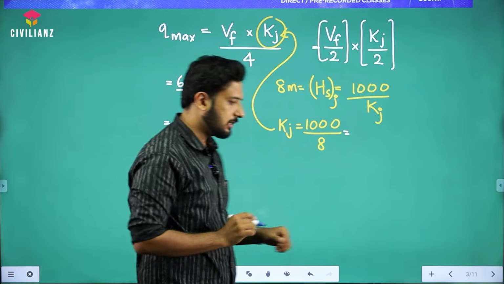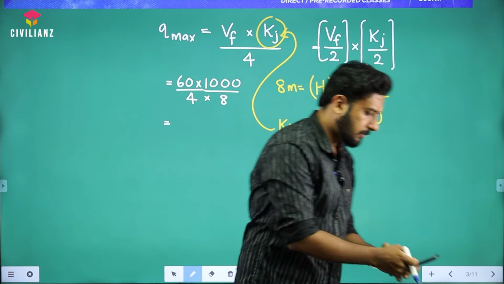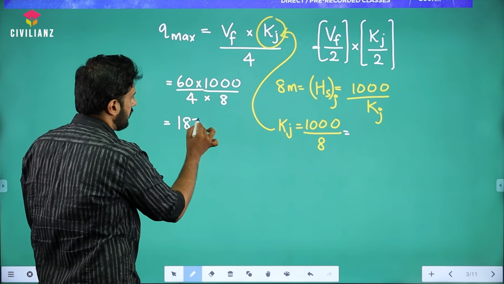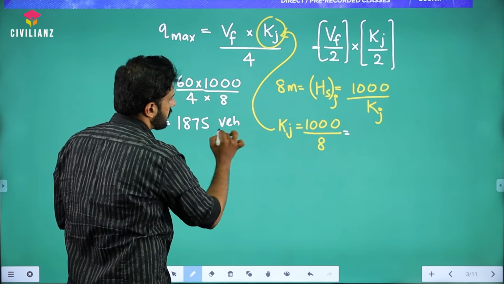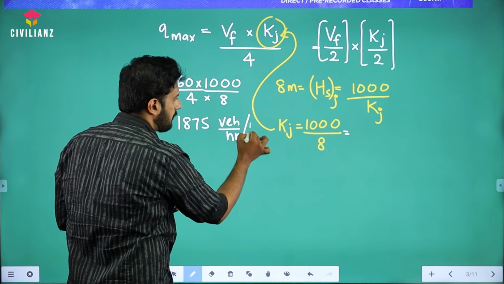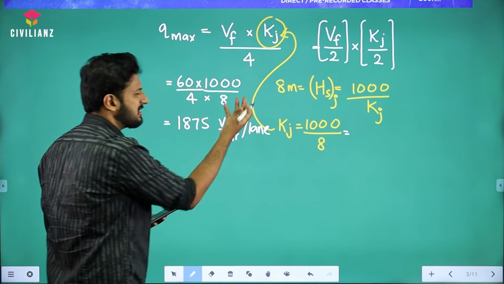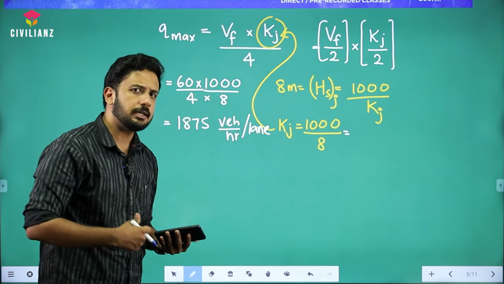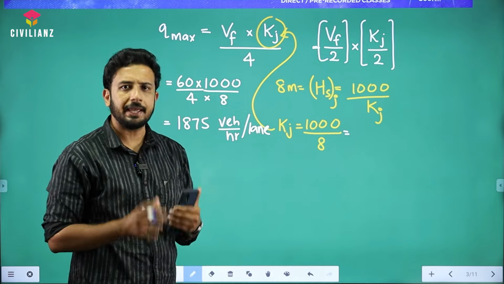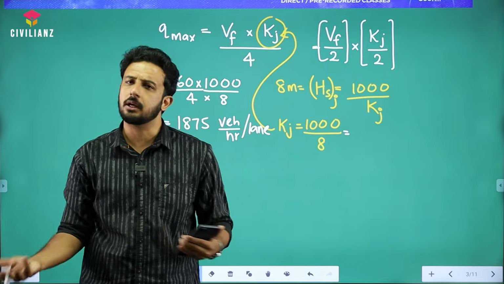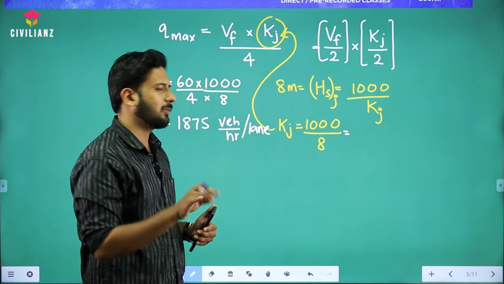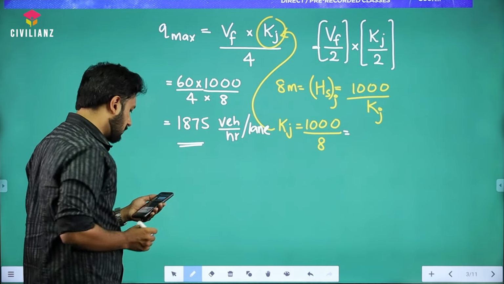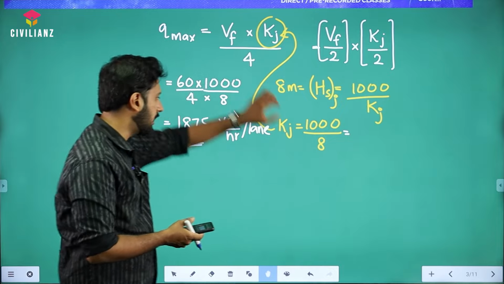Okay, so once you are doing this, how much you are going to get? I guess it's 1875 vehicles per hour. Now we can just put per lane also, it's optional. Since they have mentioned that it's per lane, then you can put it. Generally this speed, density, everything, we are going to calculate per lane only, right? For each lane only we are going to calculate it. So if you are putting vehicles per hour or per lane, in this context, doesn't matter. So 1875 will be the final answer.